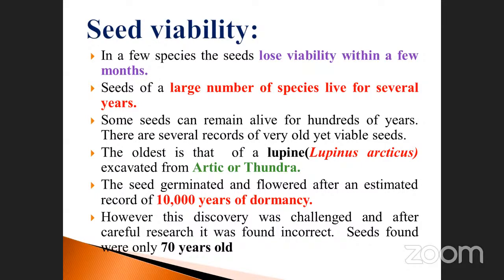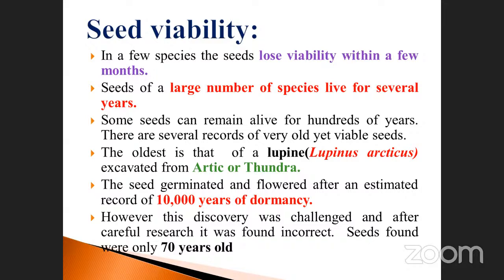So in between the summer and raining season, the seeds are in the dormant stage. Okay, some seeds can remain alive for hundreds of years. There are several records of very old yet viable seeds. These are very, very important.